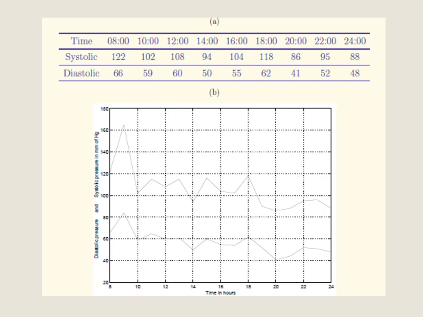The horizontal axis of the plot represents the time in hours. The systolic pressures are the upper trace and the diastolic pressures are the lower trace, in mm of Hg. That clearly represents the discrete and continuous signals in these two graphs.